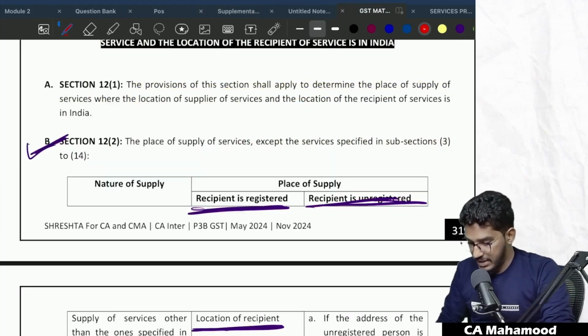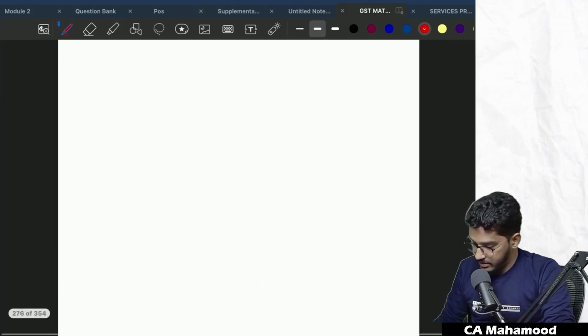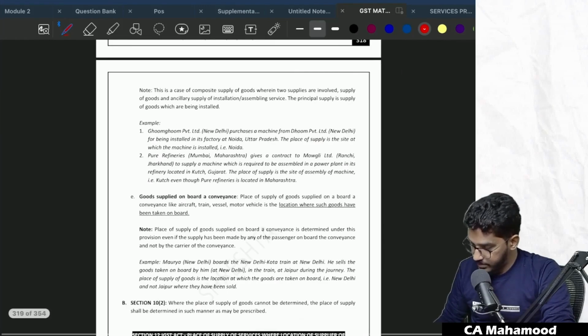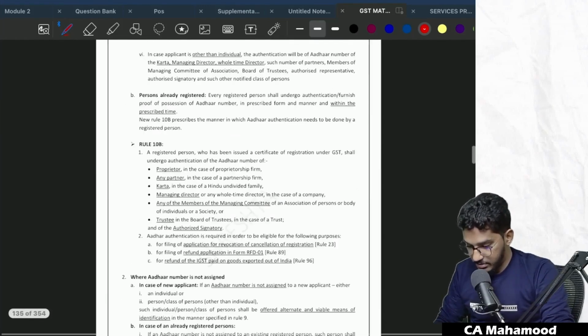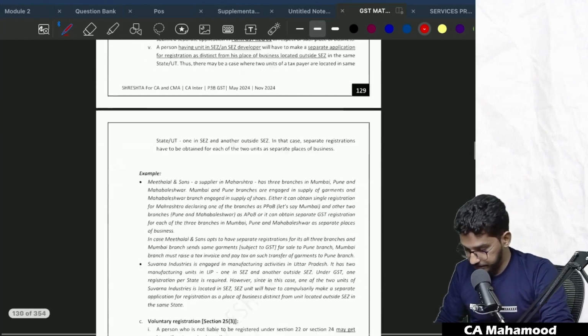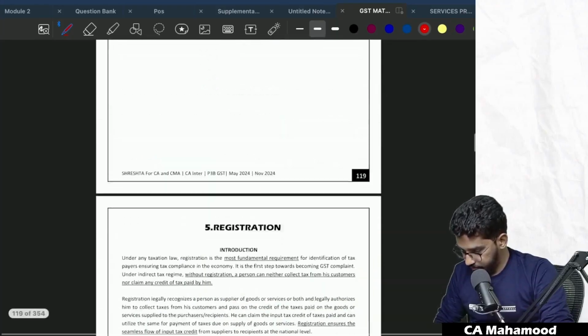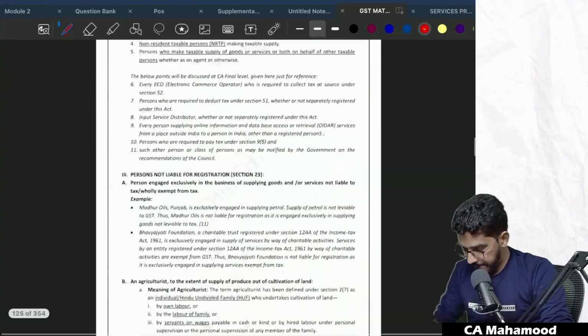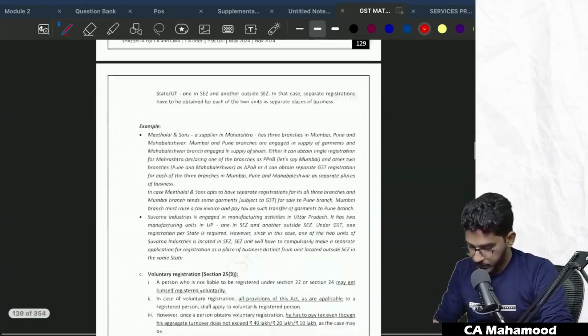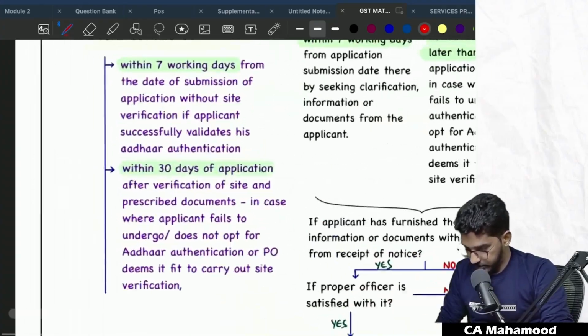Okay, see, this is what exactly they are referring to. If I show you specifically what they are trying to say here, if I take you to the registration chapter, yeah, here.